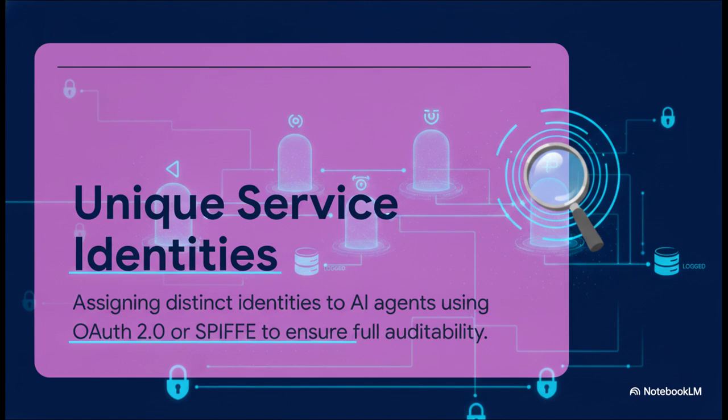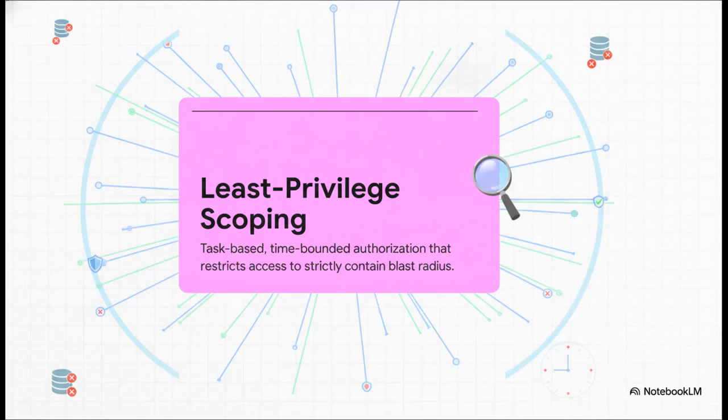This is crucial because it captures not just what the agent did, but its decision provenance. You actually get to see why it made that choice. And tied right to that is least privilege scoping. I mean, an agent that just processes internal alerts absolutely does not need broad database write access, right? By strictly tying permissions to a specific time-bounded task, you contain the blast radius.